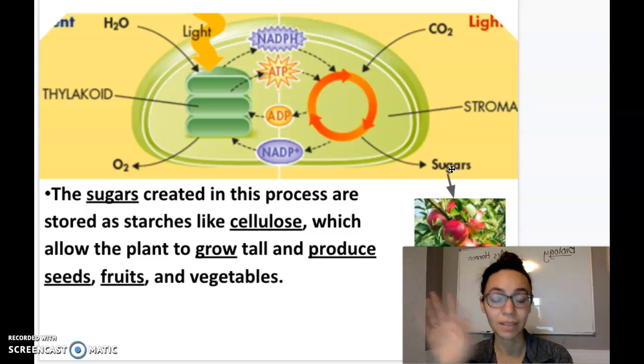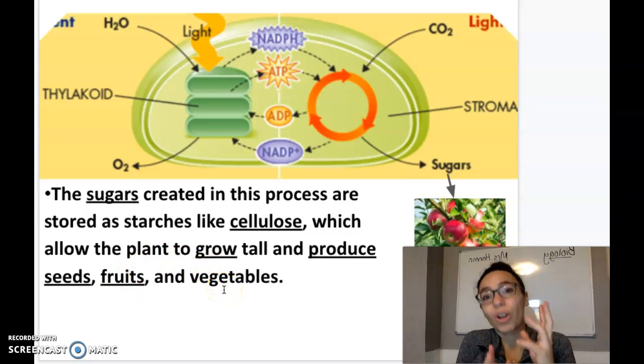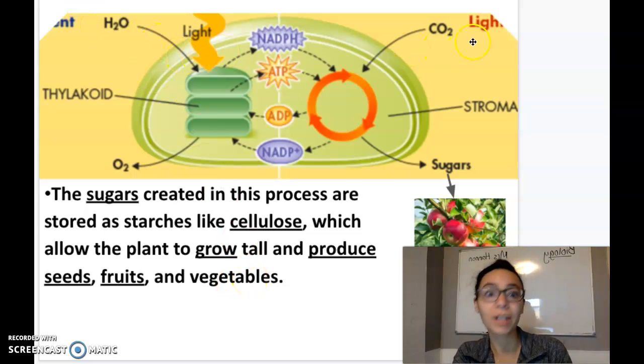Okay, that's it. So the sugars created in this process are stored as starches, like cellulose, which we've learned about, which allow the plant to grow tall, to produce seeds, fruits, and vegetables. Okay, so the structures of the plant that the plant is actually made of are made of those starches and sugars and glucose that the plant is making through this process, which is amazing. So this is how the plant grows. It needs water, it needs carbon dioxide, and it needs light to grow, to make those sugars.